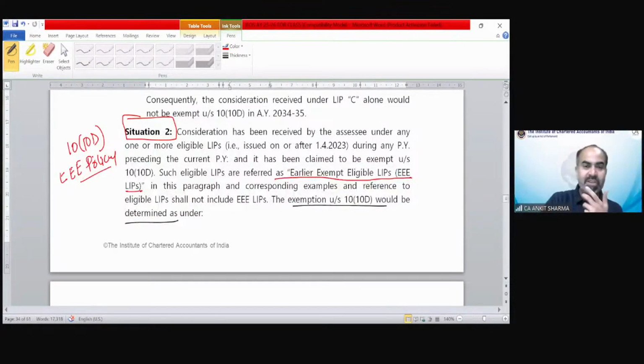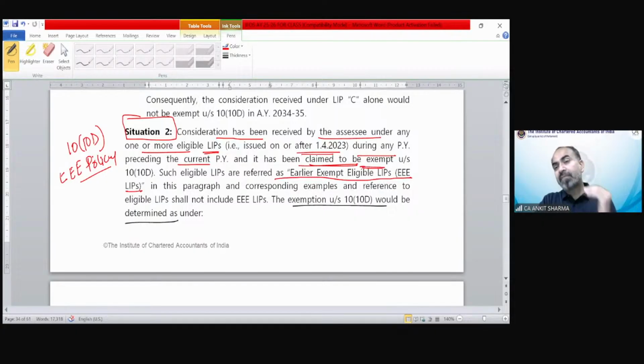You can see the provision says exactly the same. Consideration has been received by the assessee under any one or more eligible LIPs. Eligible LIP means those issued on or after 1st April 2023, during any previous year preceding the current previous year, and exemption has been claimed.